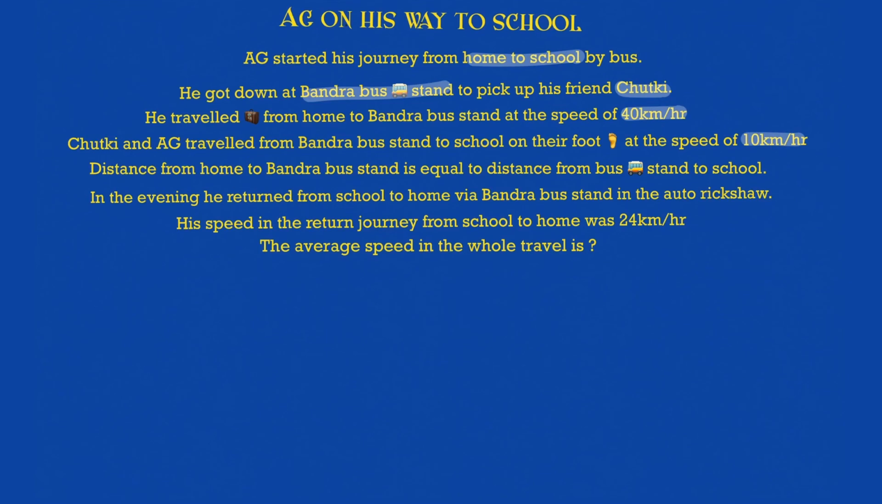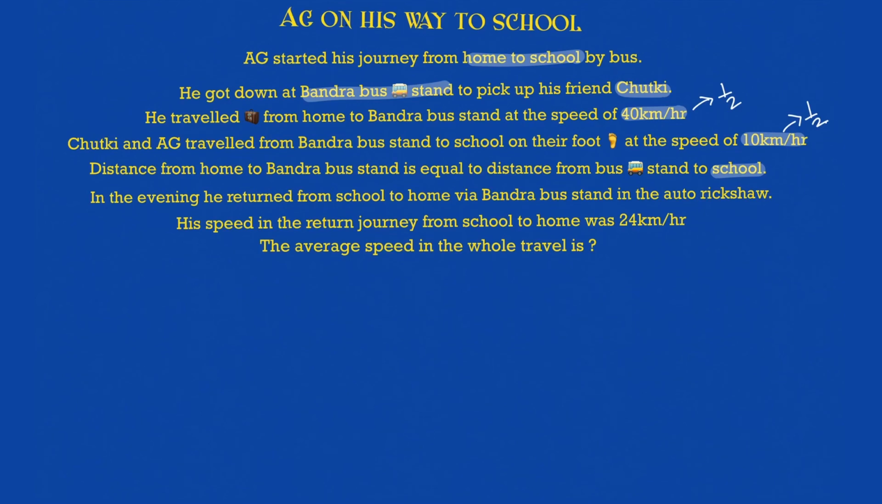So he goes from home to school, but the distance is divided into two parts. First from home to Bandra bus stand, where the speed is 40 km per hour, and then from Bandra bus stand to the school at the speed of 10 km per hour. Distance from home to Bandra bus stand is equal to the distance from bus stand to the school, which means half. So he travels half of the journey at 40 km per hour and the remaining half at 10 km per hour. Okay, this is just like the first sum which we solved, right? The total distance is divided into two equal halves, half at 40 and half at 10.